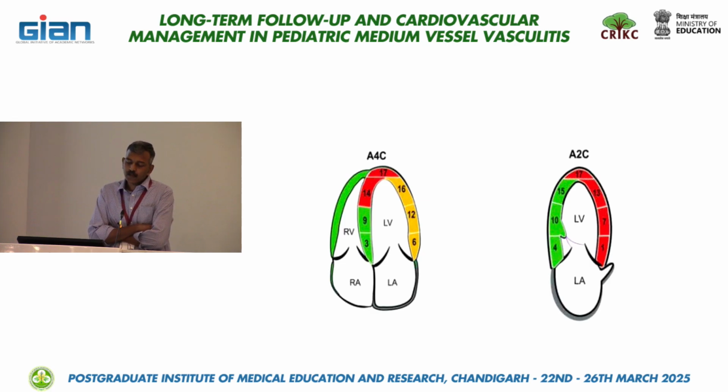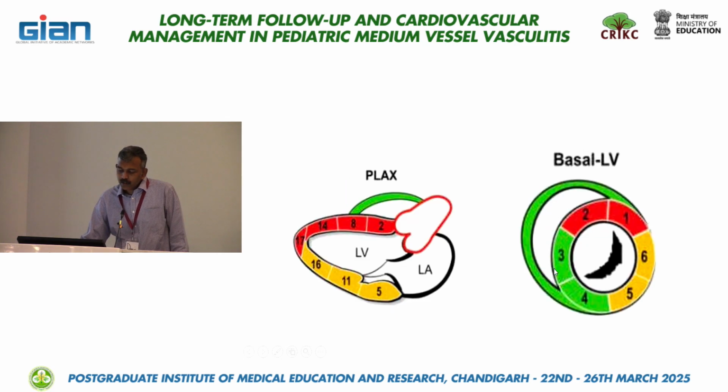So the 17th segment is the true apex, and the 14th is the septolateral. So these are supplied by the LAD. And in the 2-chamber view, the circumflex is not supplying any zone. The entire lateral portion is supplied by the LAD, and the septal portion is supplied by the RCA. And in the parasternal long axis view as well as the apical 3-chamber view, the distribution is similar.